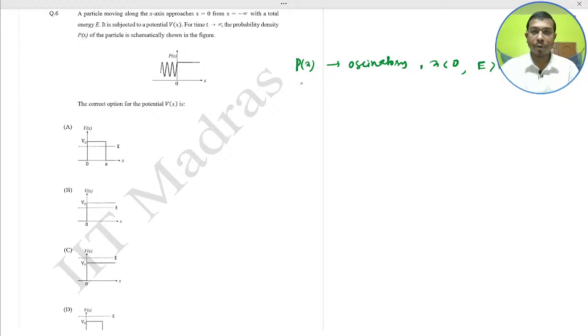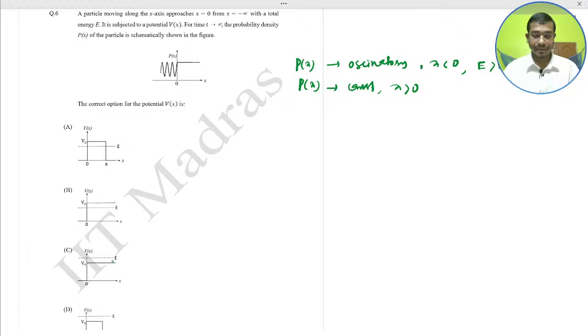And the probability density is constant for x greater than 0, indicating the particle exists with uniform probability in that region. This suggests the potential is constant. So check option C. Here C, the potential is constant, for x greater than 0.